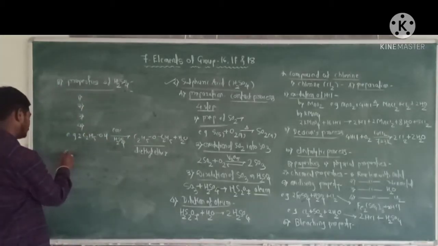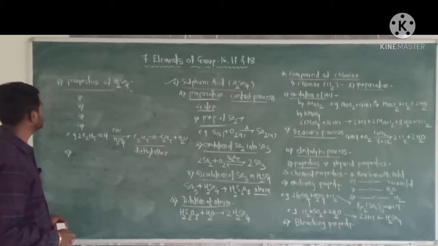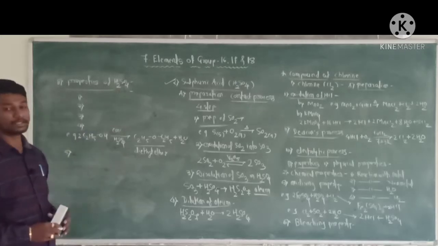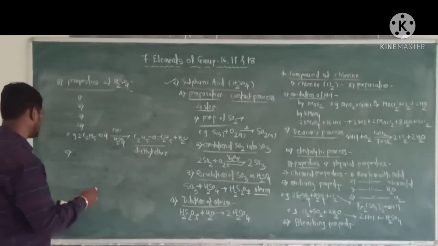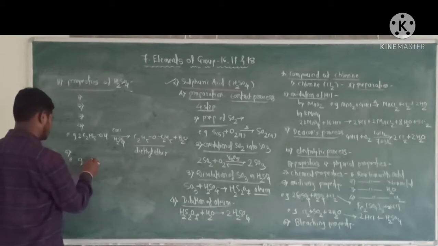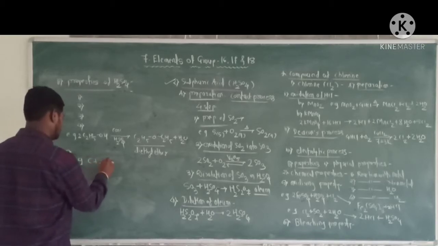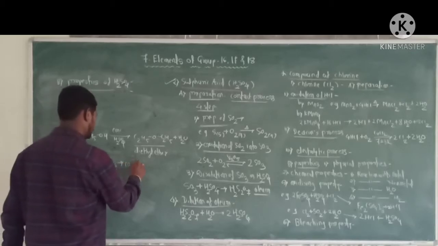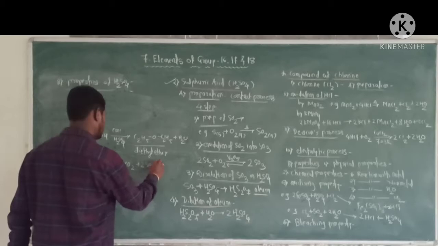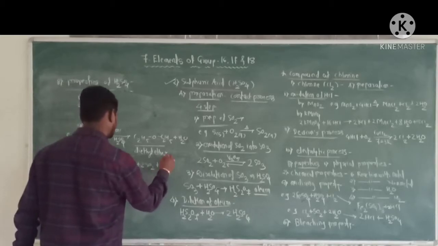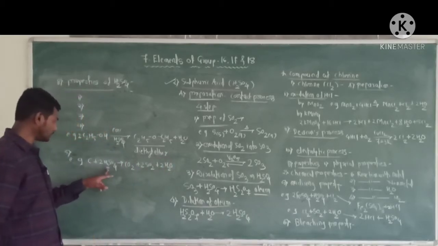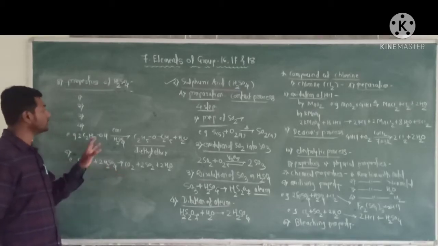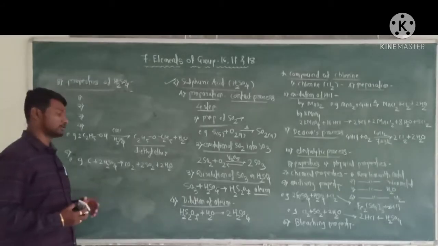Now fifth property, sulfuric acid acts as a powerful oxidizing agent. For example, carbon reacts with sulfuric acid to give CO2 plus 2SO2 plus 2H2O. That is, sulfuric acid oxidizes the carbon into carbon dioxide, so sulfuric acid acts as a powerful oxidizing agent.